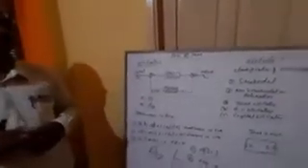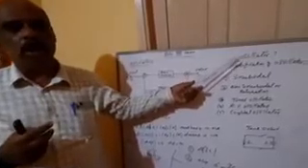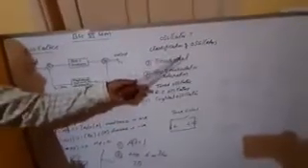So on the basis of that, oscillators are classified into two. One is sinusoidal oscillators, or simple harmonic oscillators. Secondly, non-sinusoidal oscillators, which are called relaxation oscillators.